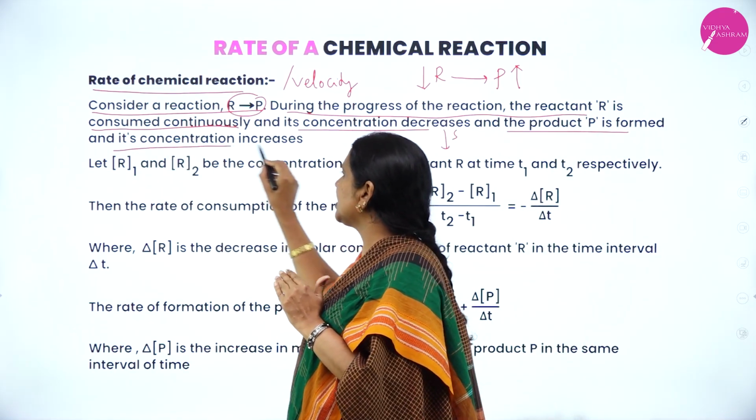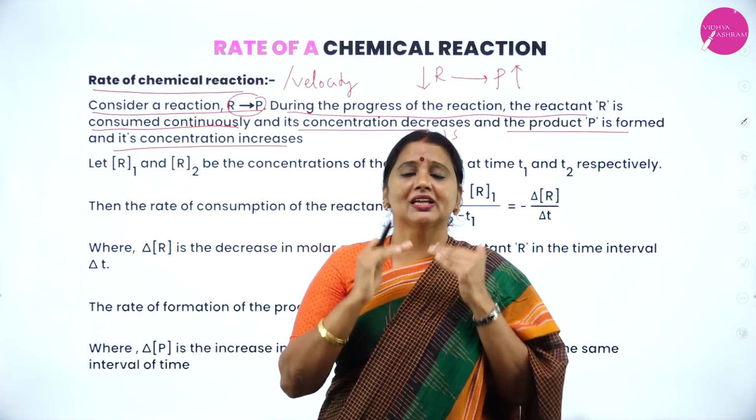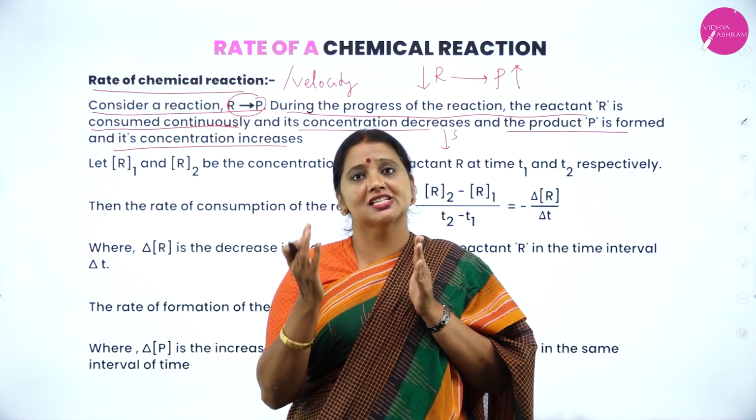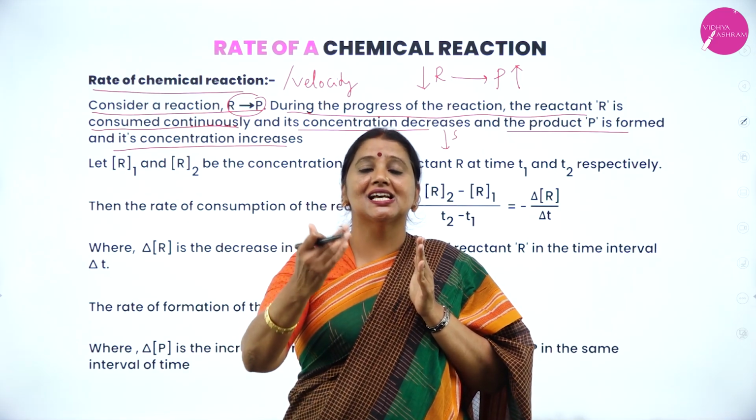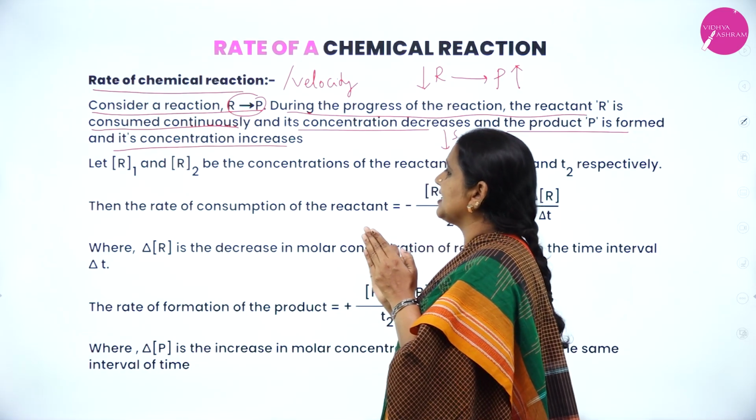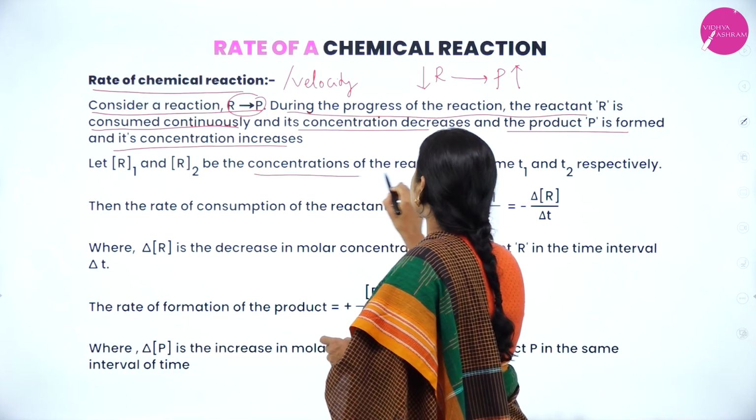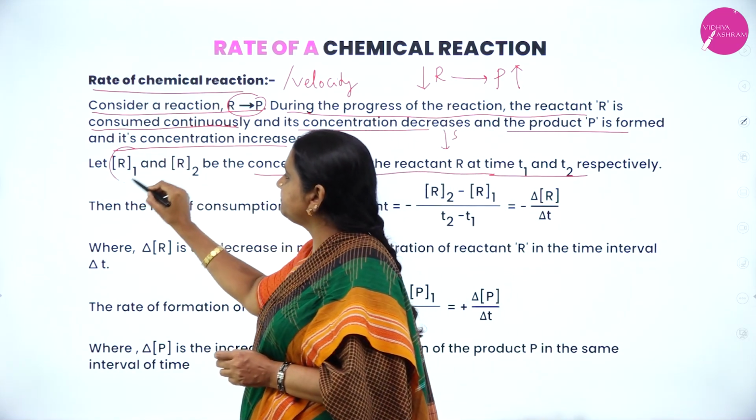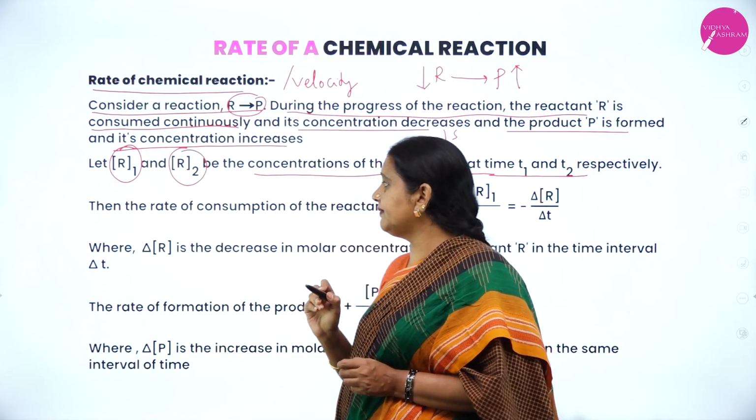During the progress of the reaction, the reactant is consumed continuously and its concentration decreases, and the product P is formed and its concentration increases. My dear student, in your mind you fix that during a chemical reaction, the concentration of both the reactants as well as products get changed. Reactant decreases, product increases. Let R1 and R2 be the concentration of the reactant R at time T1 and T2.